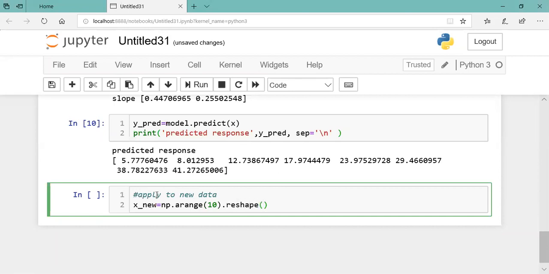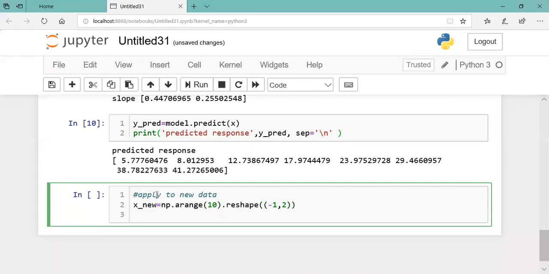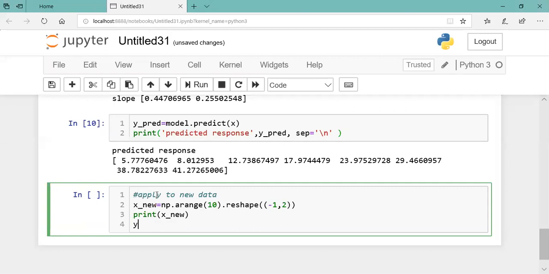I don't know how many rows. Understood the difference? Earlier I wrote -1, 1; now in this case I will write -1, 2. This creates a new x value, and then print it for our understanding, and then try to predict, forecast the output.